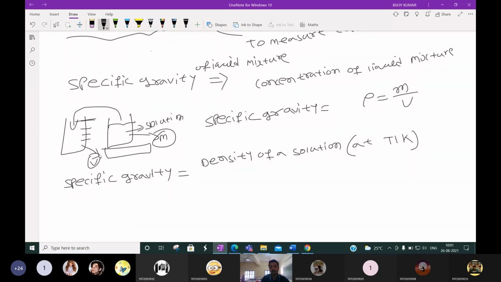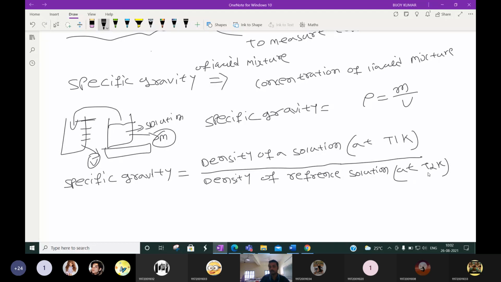This mass by volume is the density. So specific gravity is the density of a solution at T1 Kelvin divided by the density of the reference solution at T2 Kelvin. The reference solution is generally water.